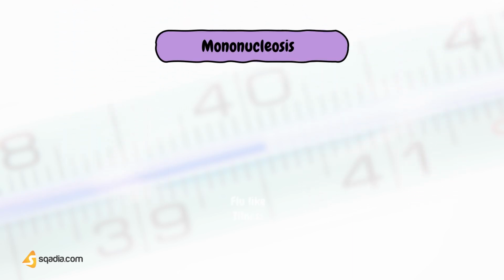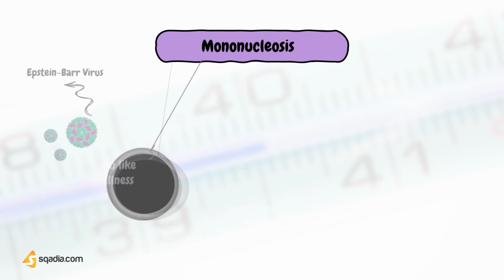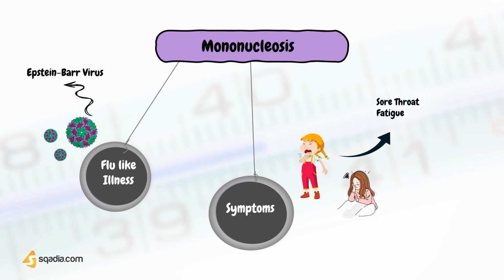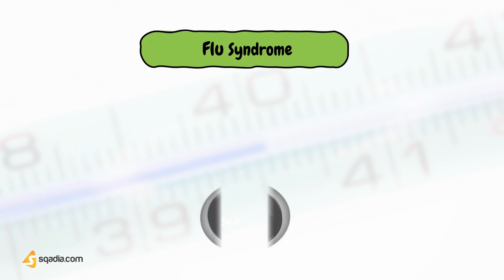Moving to the second cause of the fever in adults, and that is mononucleosis. What is mononucleosis? It's a flu-like illness caused by Epstein-Barr virus. What are the typical symptoms of this disease? These typical symptoms are sore throat and fatigue. Moving forward to the third cause of fever in adults, and that is flu syndrome. What is flu syndrome?